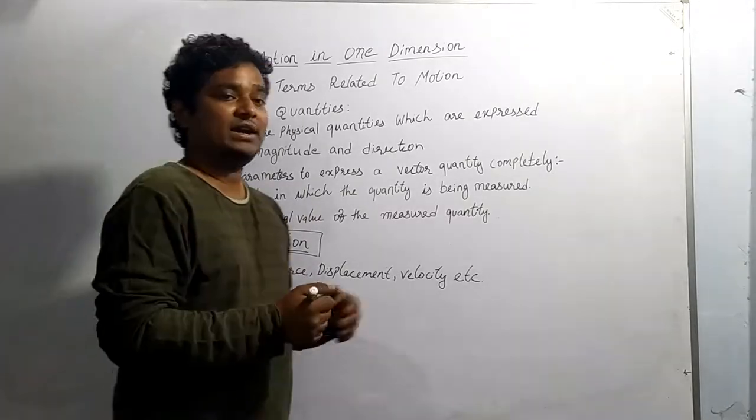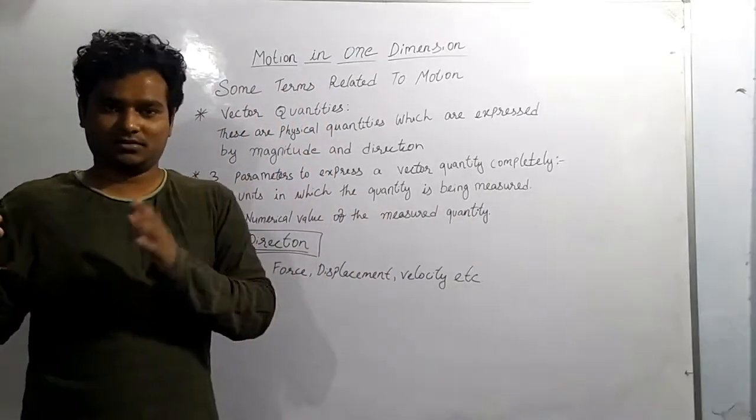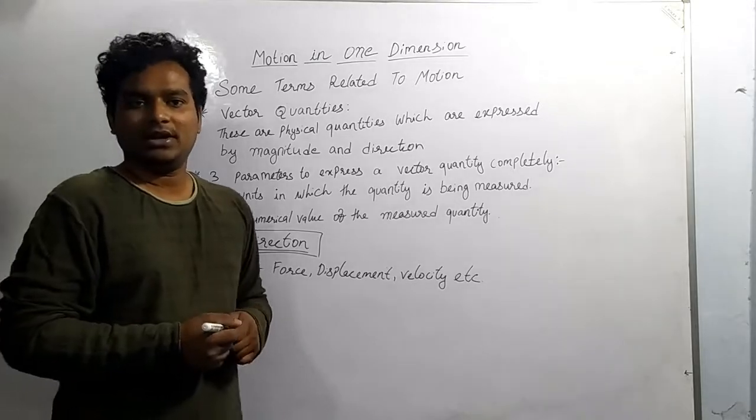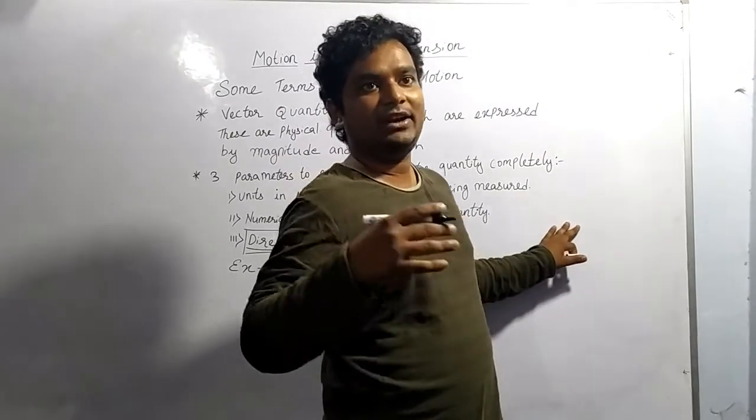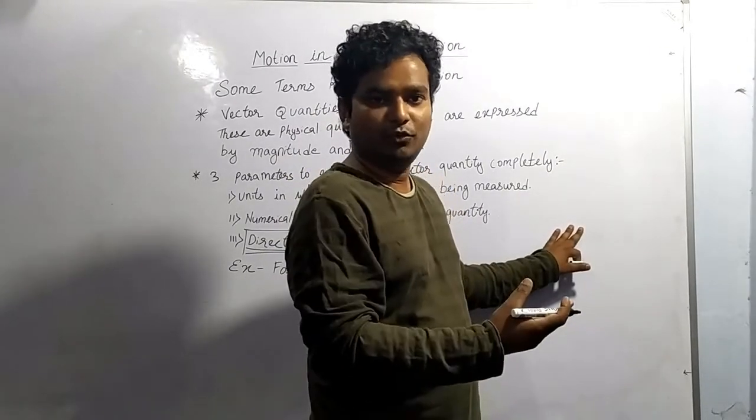Earlier I said that a man walks or runs 5 kilometers. In that it was not clear in which direction the man is moving.